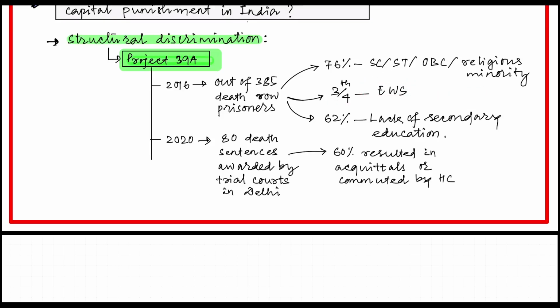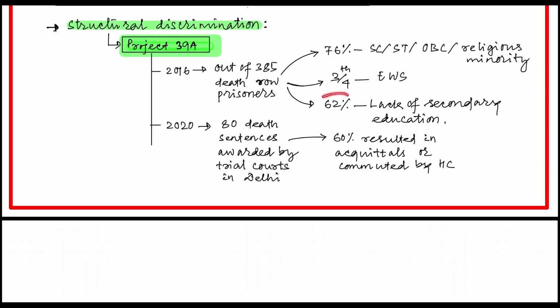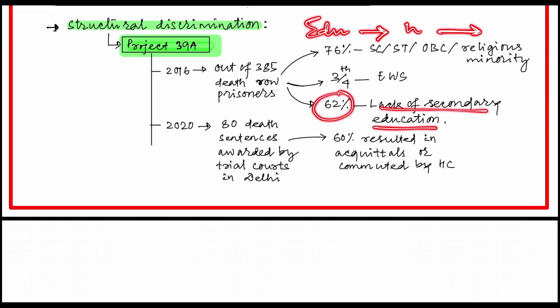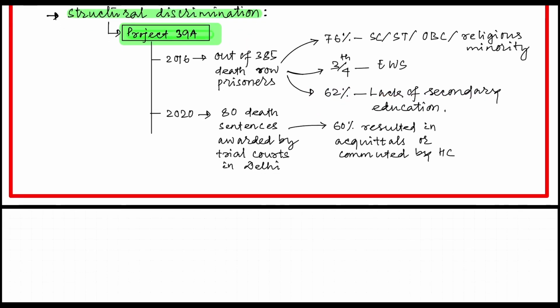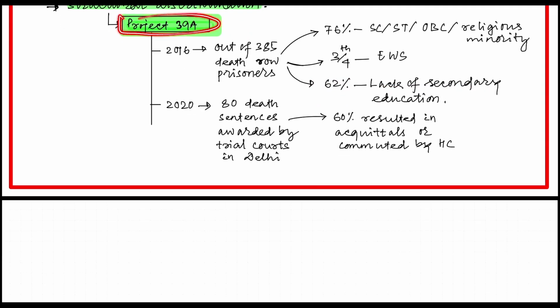It is about death and life. Just because he is poor, he can't afford a good advocate, and as a result he will end up with a death penalty. It is a huge discrimination. And 62% lack secondary education, they lack education. Then you can see how uneducated people get involved in heinous crimes, and thereafter end up with a death penalty.